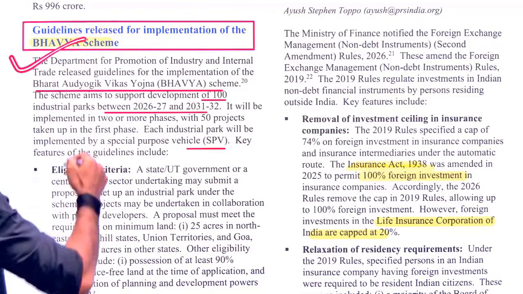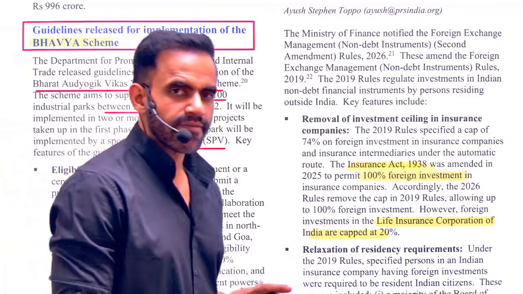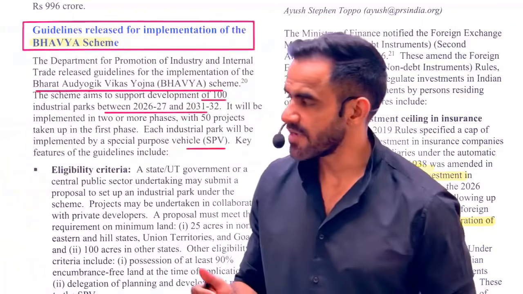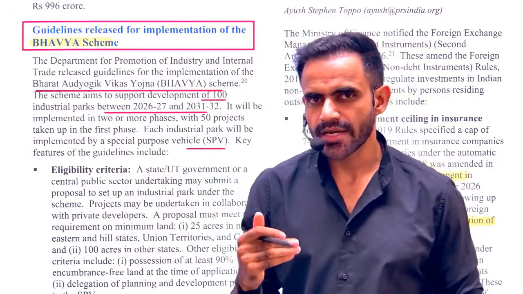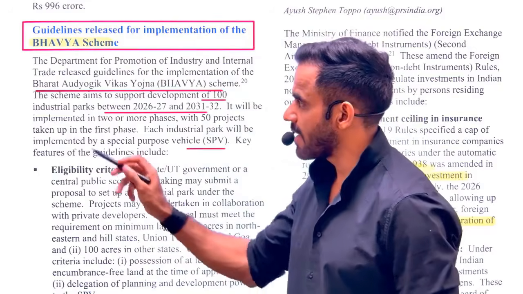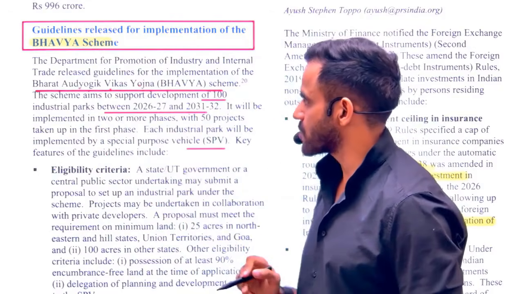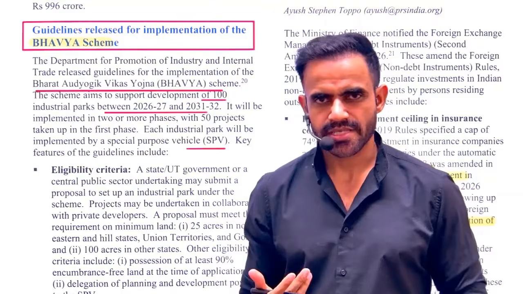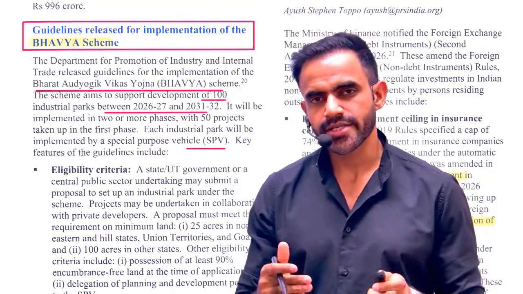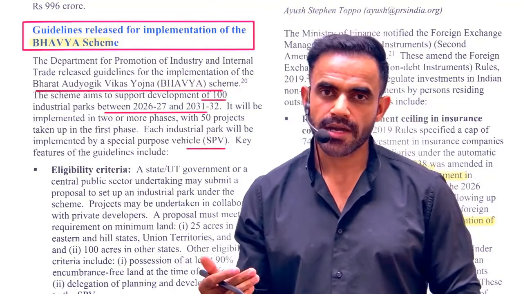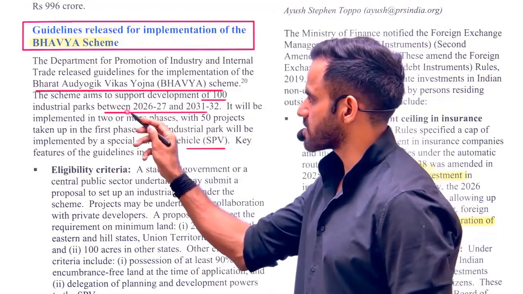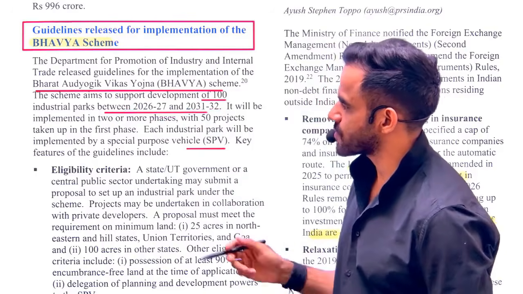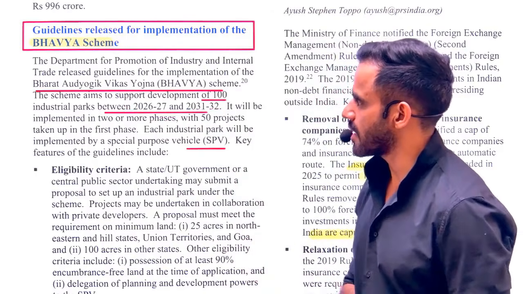Next is related to the guidelines for the implementation of the BHAVYA scheme. Now understand what the BHAVYA scheme is. Basically the objective of this scheme is to focus on industrial development. What is the full form of BHAVYA? That is Bharat Audyogik Vikas Yojana. As a part of this scheme, the government is focusing on industrial parks. 100 industrial parks will be emphasized, and the implementation of this scheme is going to be from 2026-27 to 2031-32.